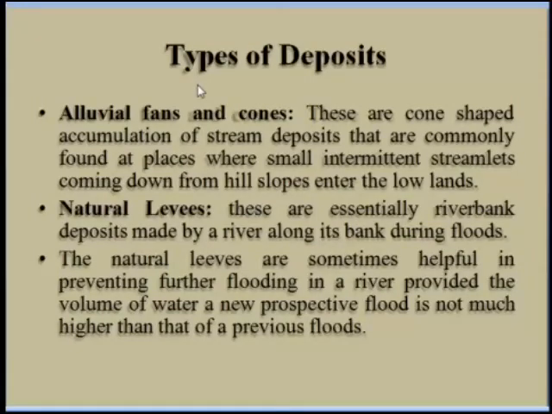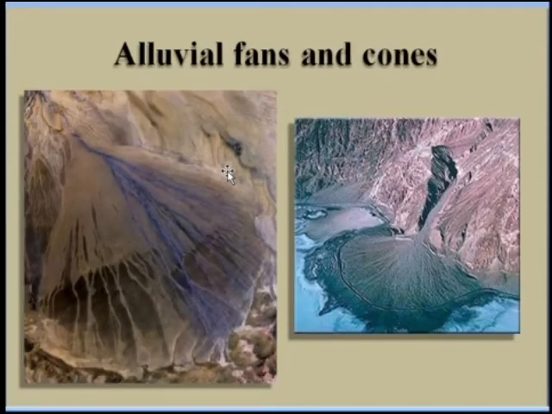Means what? These are the cone shaped accumulations of the stream deposits that are commonly found at the places where the small intermittent streamlets coming down from the hill slope enter the lowlands. In the figure you can see the alluvial deposits.